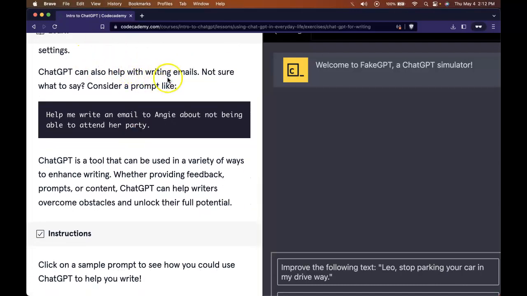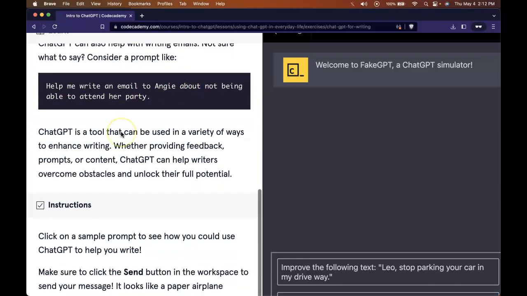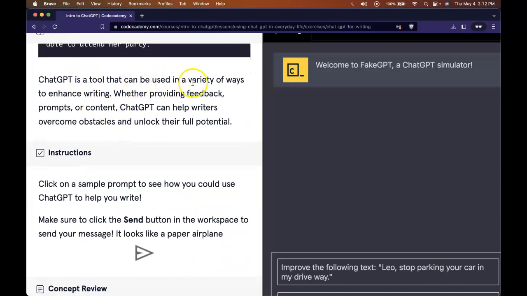ChatGPT can also help with writing emails. Not sure what to say? Consider a prompt like, help me create an email to Angie about not being able to attend her party. ChatGPT is a tool that can be used in a variety of ways to enhance writing, whether providing feedback, prompts, or content.